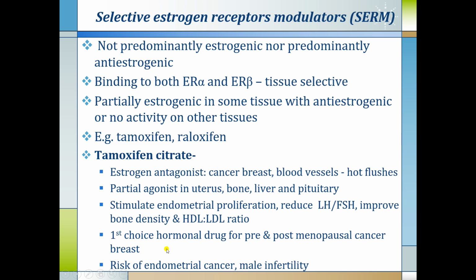It is the first choice of hormonal drug for pre and postmenopausal cancer breast because it acts as estrogen antagonist and suppresses the cancer growth. Risk of endometrial cancer and male infertility is always there with use of SERM.